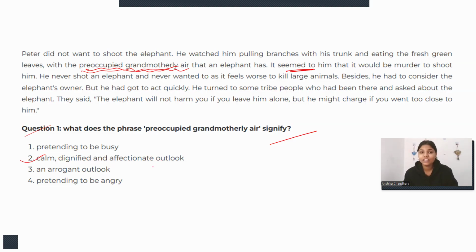Pretending to be busy is not the whole answer, right? There are three things that you have to include: one who is unconcerned, that means calm; one who is pretending to be busy; and one who has the superiority in his nature. That is what it means. So option B will be the correct answer.